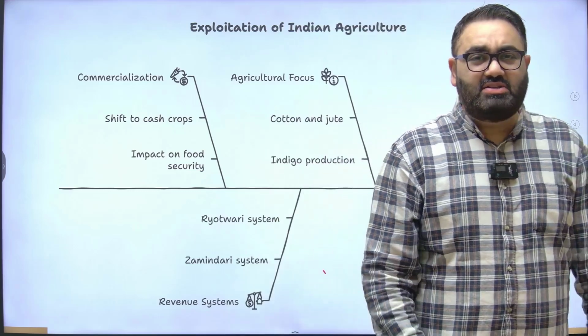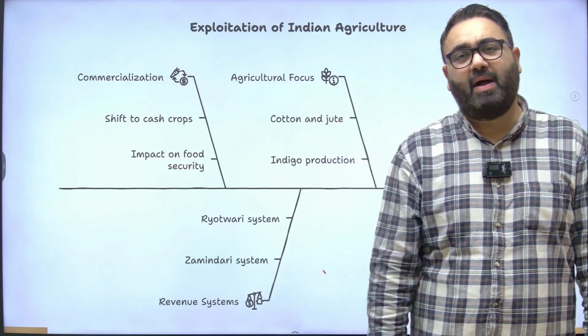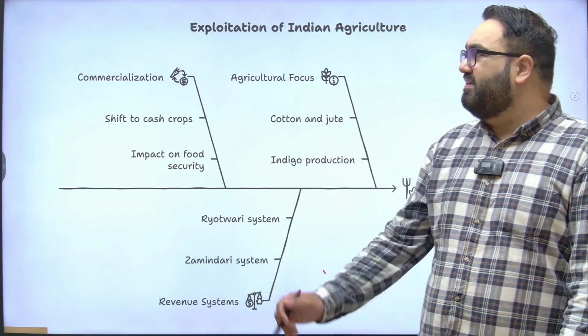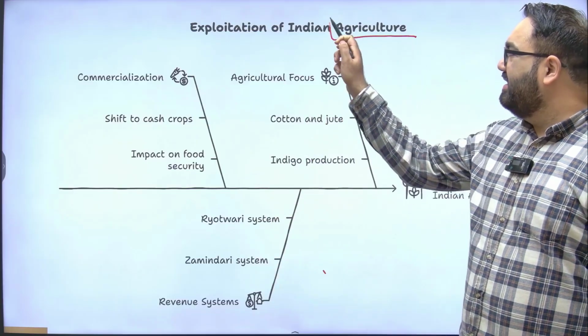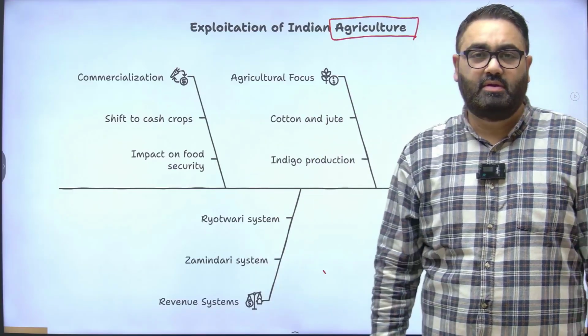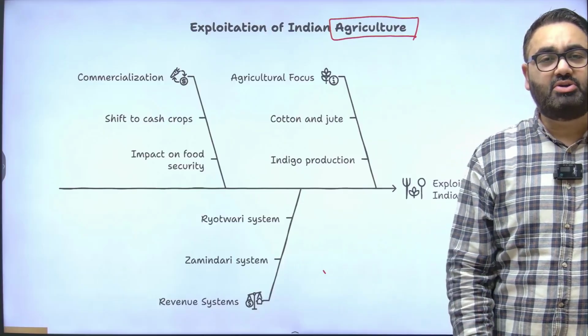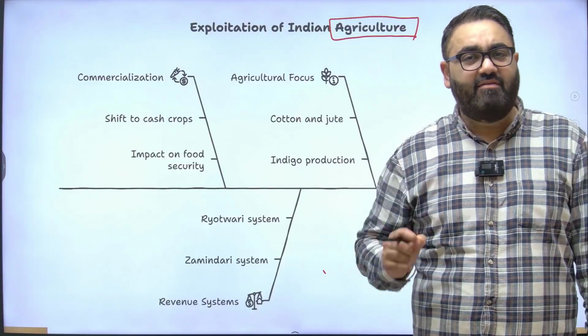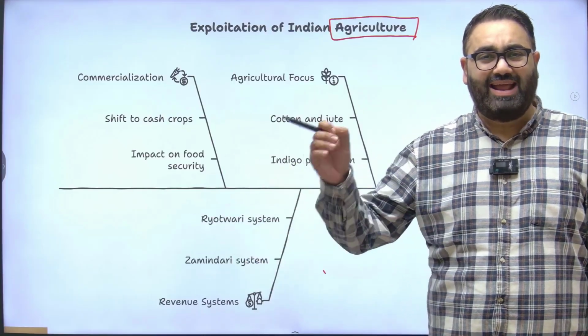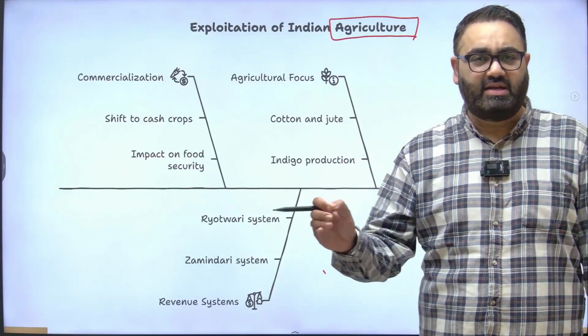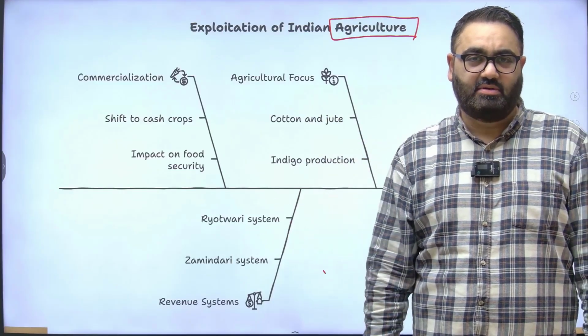One of the worst impacts of the British Empire in India was specifically on the agriculture sector. The British made sure that they introduced every single policy to extract as much value from Indian agriculture, Indian land as possible.